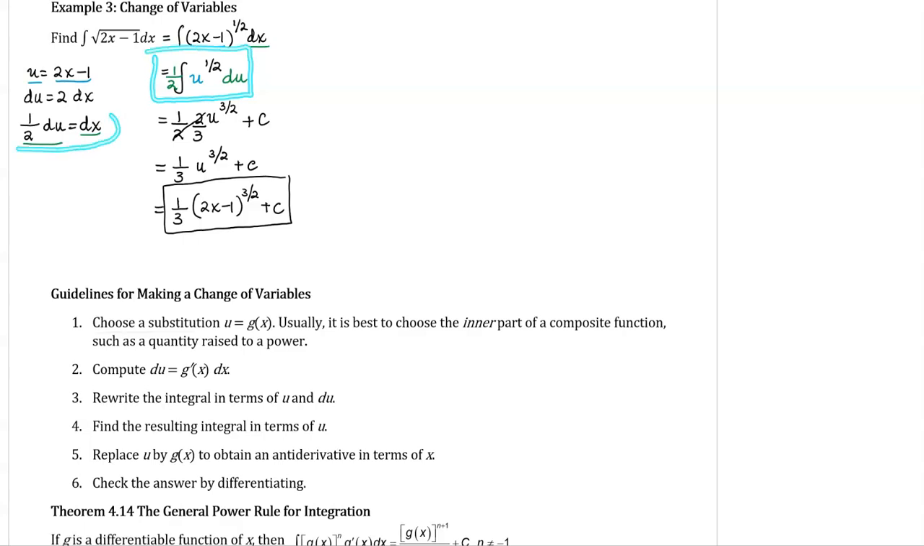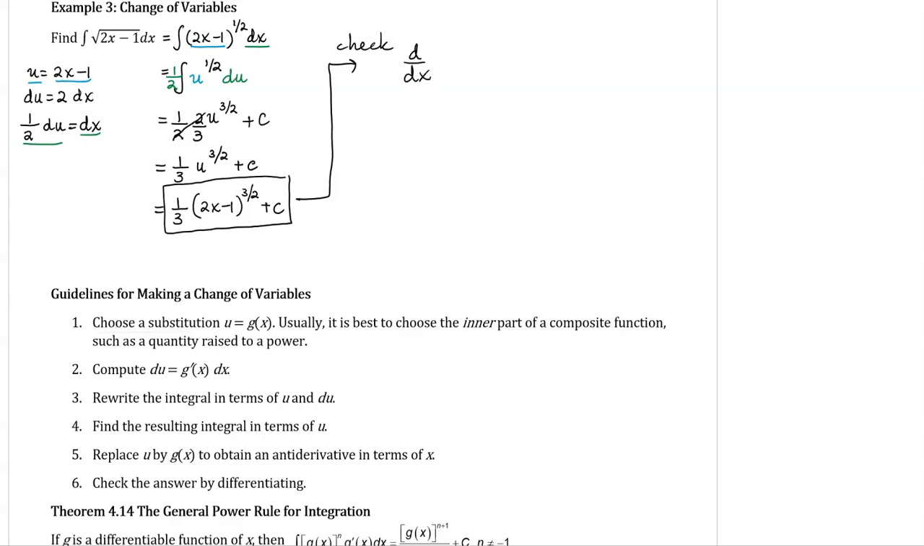Sometimes that does involve doing some algebra to manipulate your du so that you're only left with what you had left in the integral. Then we are able to integrate, taking the antiderivative. Let's actually go through step 6 in example 3, because if we did this correctly, then when I take the derivative of what we have for our answer to check, we should get what we started with in the integral.